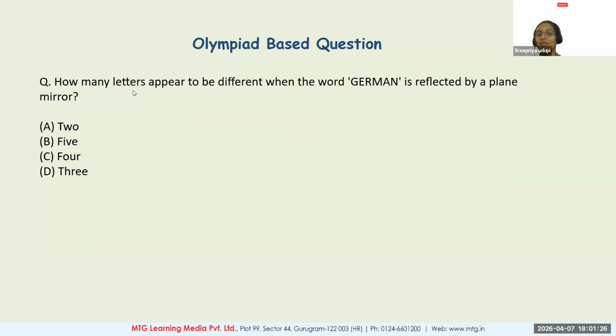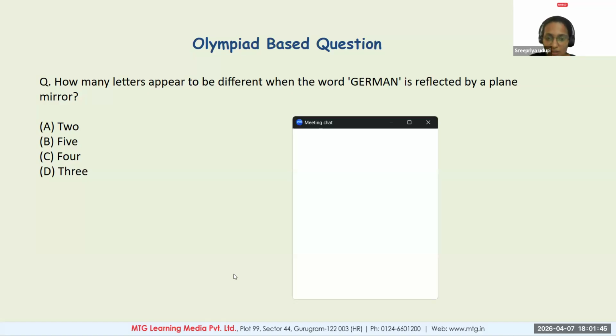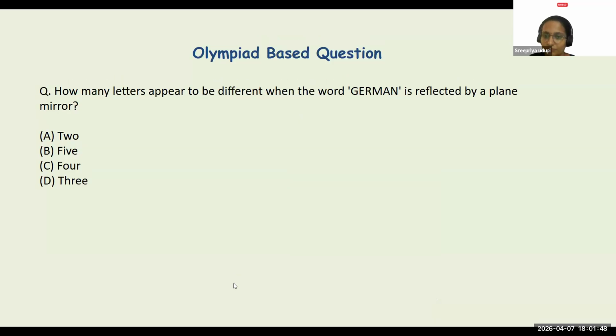Another question. How many letters appear to be different when the word German is reflected by a plane mirror? How many letters are you actually going to be seeing as inverted here? How many letters will be actually inverted? Getting answers? Yes. Okay. Very good. Perfect, everyone. I appreciate everyone actively giving me answers.